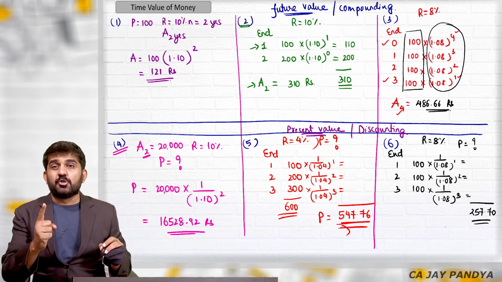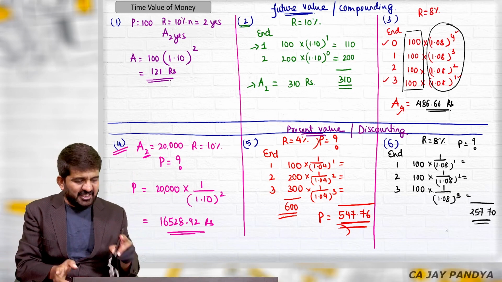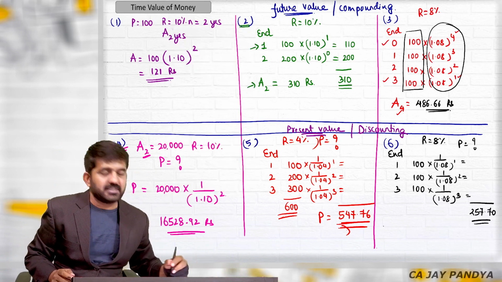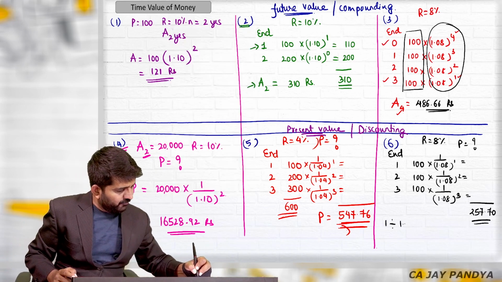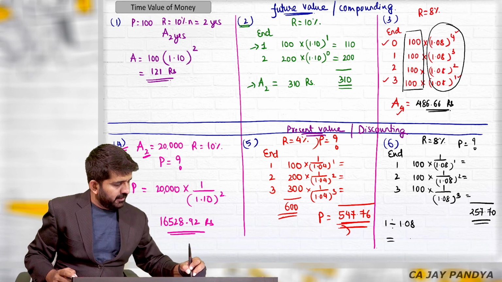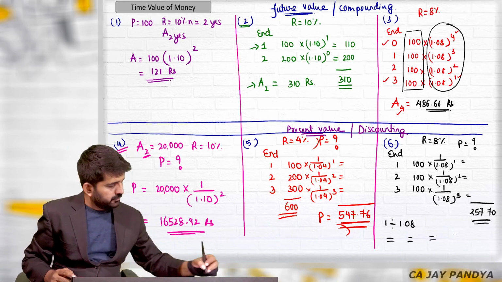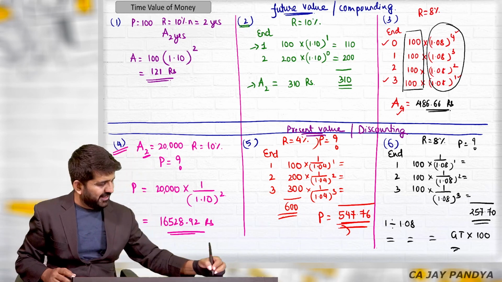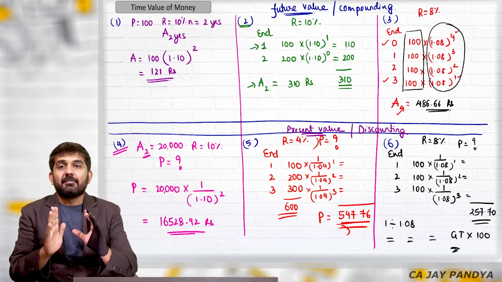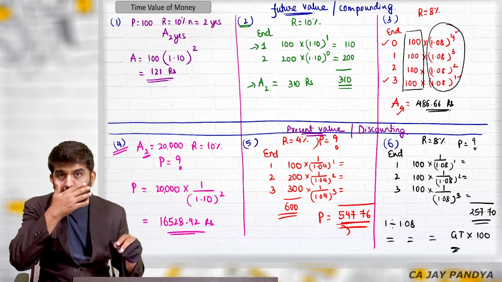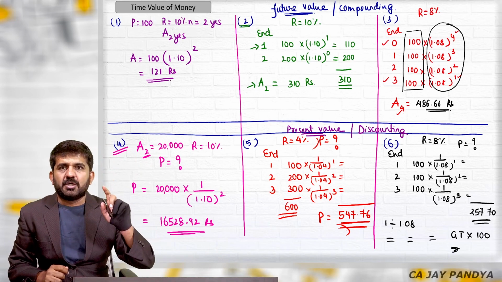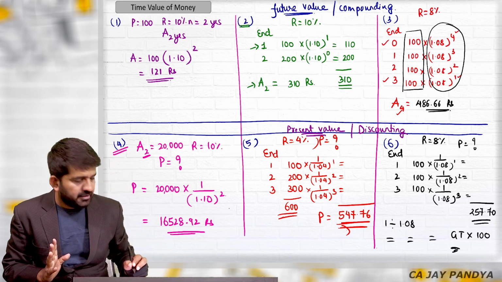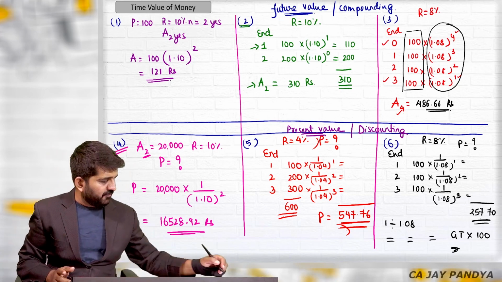The present value should be very easy for you. I do not have GT in my calculator. If you have GT in your calculator, how to find out this? 1 divided by 1.08, is equal to, GT, multiplied by 100. It looks weird to write down what you are doing on the calculator, but still this is how it can be easily found out. 1 divided by 1.08, is equal to, GT, multiplied by 100 is directly 257.70. You have a calculator, you can verify along with me.